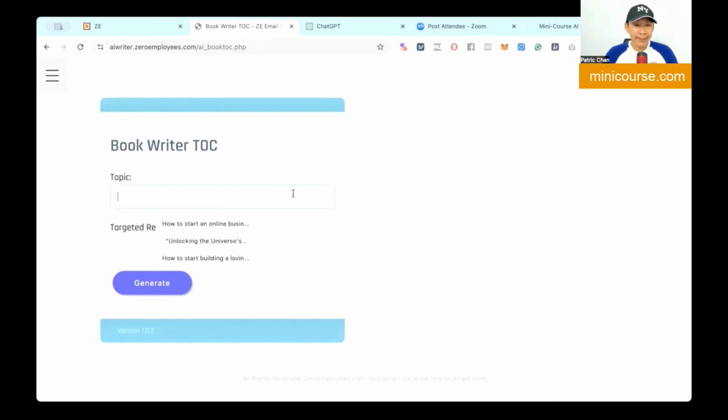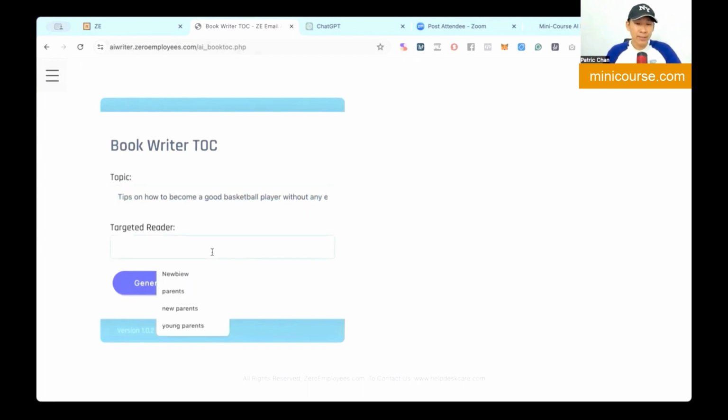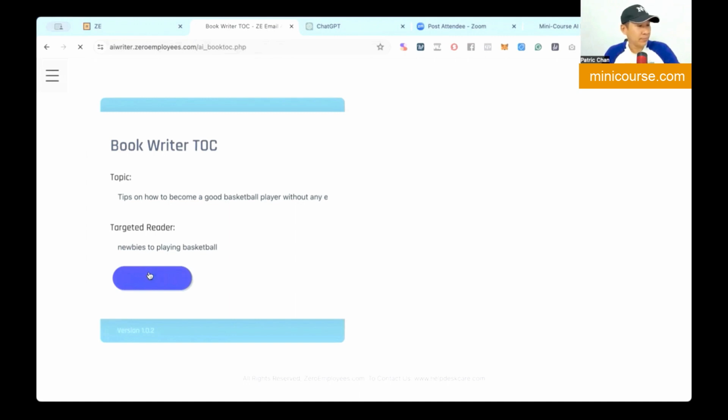Topic, same topic. I'm just going to go ahead and paste it here. Tips on how to become a good basketball player without any experience and so on. So targeted reader, a newbie to playing basketball. Okay. Now we're gonna have a table of contents for the entire book. Click on generate.